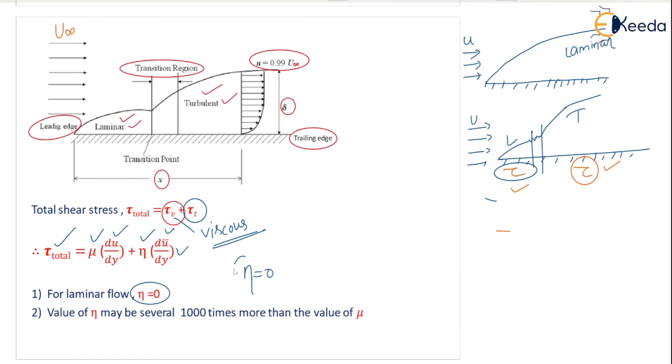And you should know that the value of eta is several thousand times more than the value of mu. Very important point. Which one is greater? First of all, eta is greater when the flow is turbulent. But how much? Several thousand times greater than the value of mu. So there is no comparison between eta and mu value. Because of turbulence, the shear stress will be very high. Eta value is several thousand times more than the value of mu. Point to be noted. Okay, thank you.